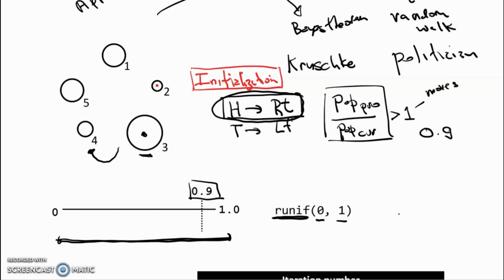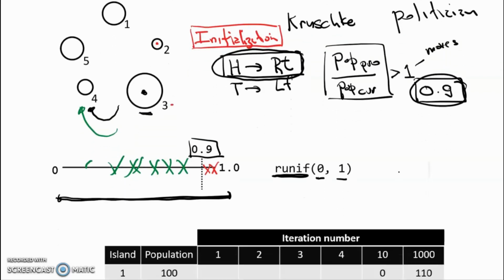Then they compare the ratio to that randomly generated number. If the ratio is greater than the randomly generated number, then they accept the proposed island and move. Alternatively, if the ratio is less than the randomly generated number, then they remain on that island. So that's the algorithm they're going to use.